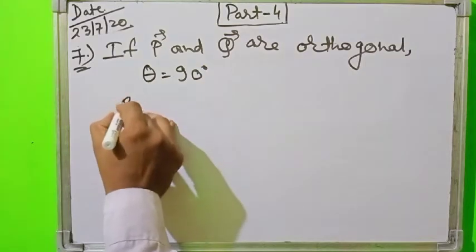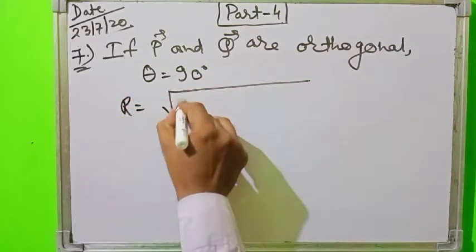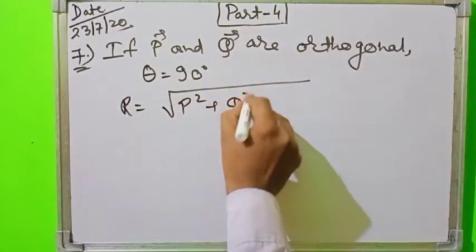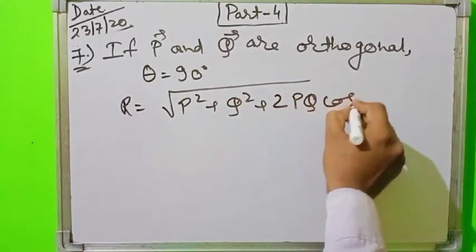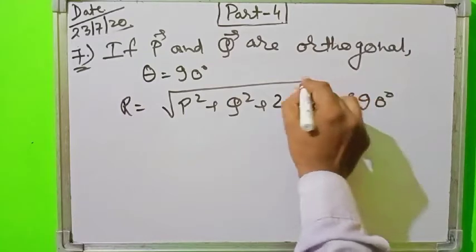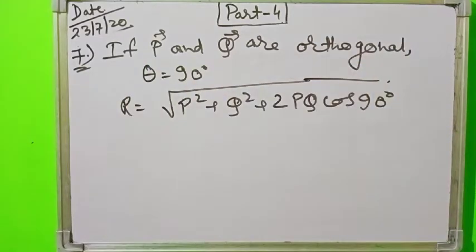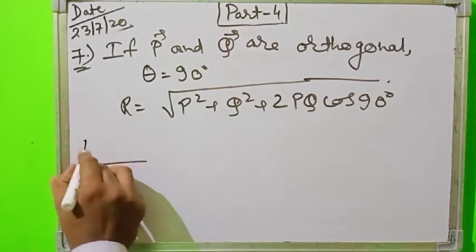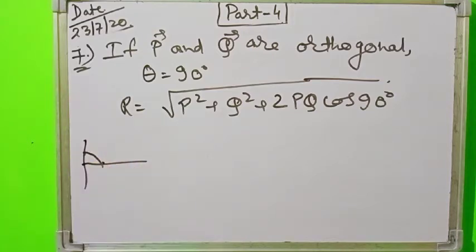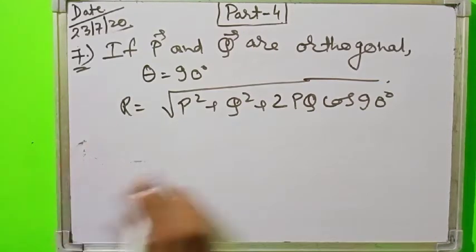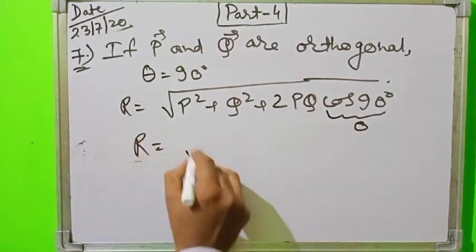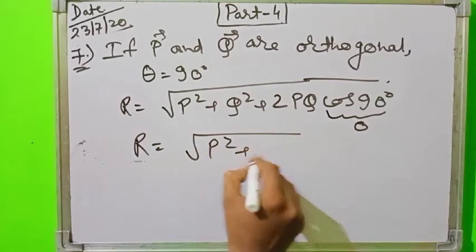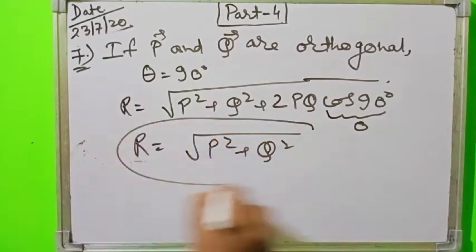So the resultant R is equal to under root P square plus Q square plus 2PQ cos 90 degree, and the value of cos 90 degree, as you remember from the graph, is 0. So this term becomes 0, and the resultant becomes under root P square plus Q square.